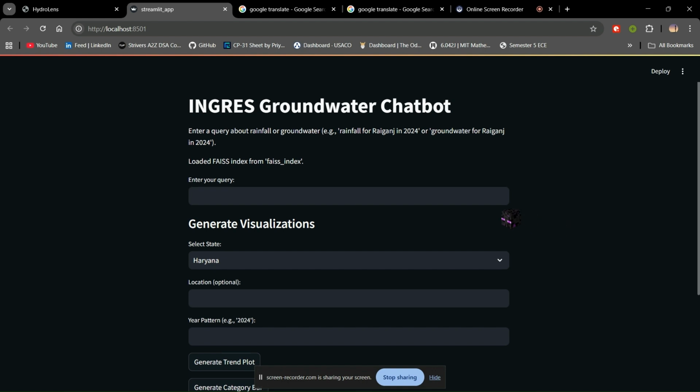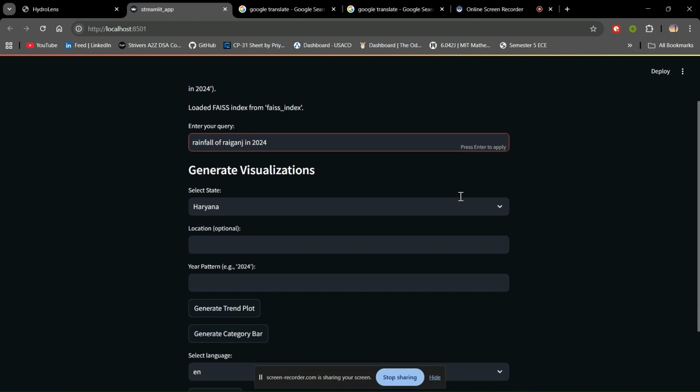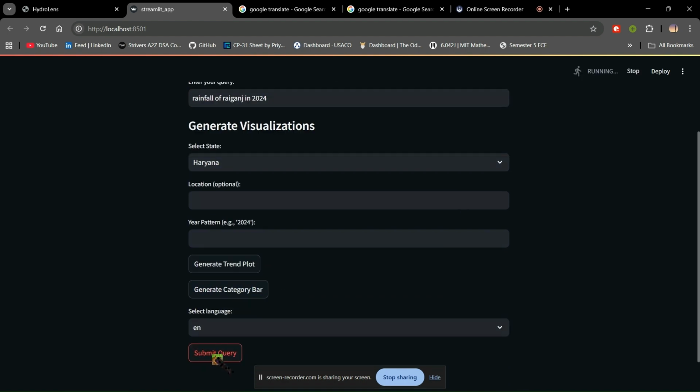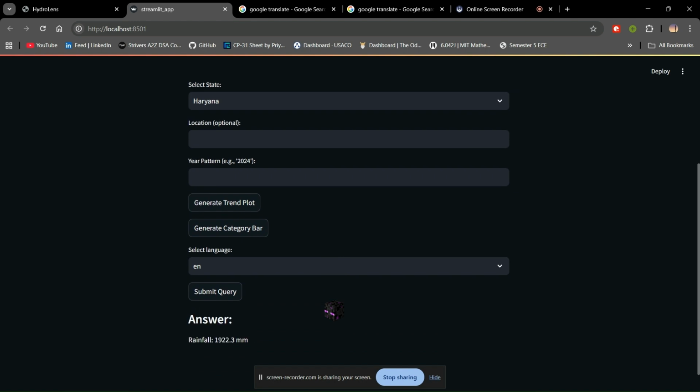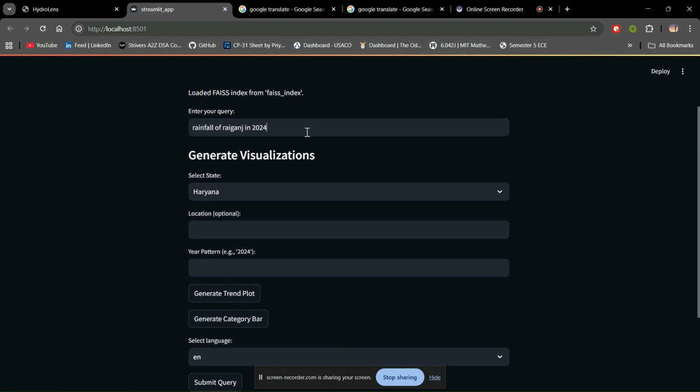But now we can just ask our chatbot for the rainfall data of Raiganj. And here we get the answer. Now I will be demonstrating various other queries in Hindi and English.